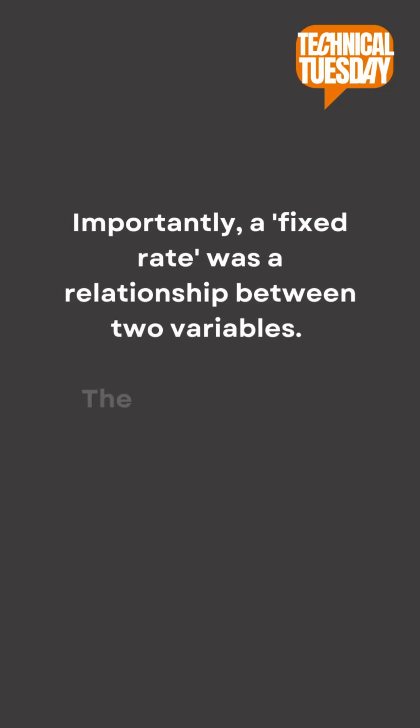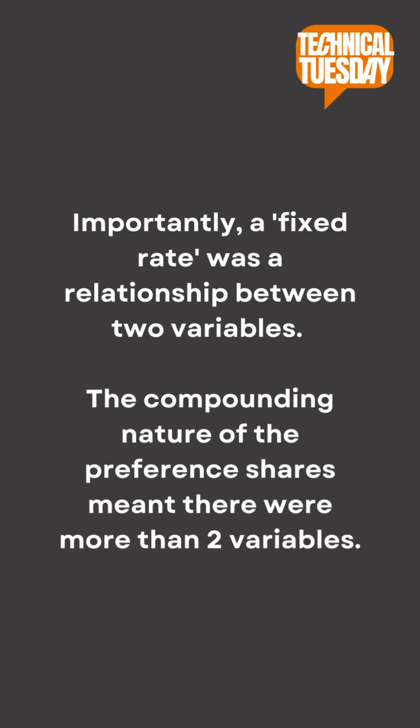So the meaning of that was the Upper Tribunal said for it to be a fixed rate, it can only have two variables. It had more than two variables because now not only do we include the face value of the preference shares, but we need to add to that any unpaid dividends. And therefore, when you actually look at the calculation, it's not necessarily 10% of the face value. It's become a variable dividend, and therefore those preference shares were treated as ordinary share capital.